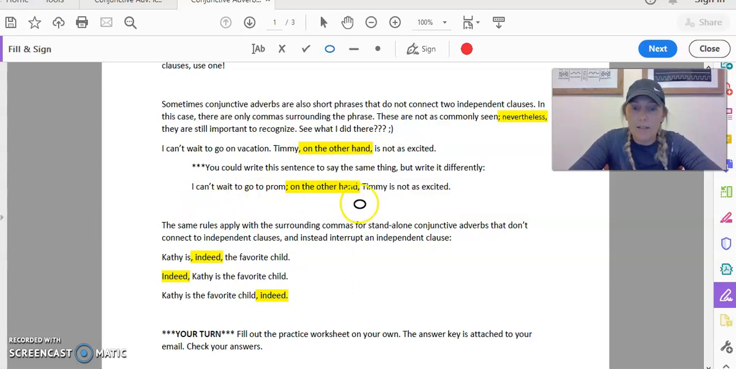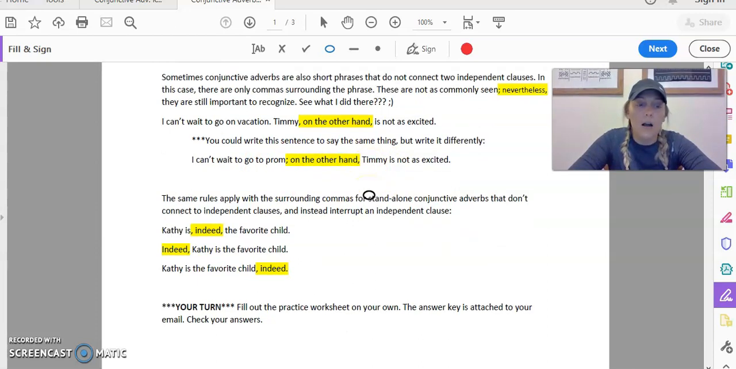On the other hand, is this a conjunctive adverb starting this independent clause? So you would put on the other hand, comma, Timmy is not as excited. So Timmy is not as excited. That's a complete sentence. I can't wait to go to prom. That's a complete sentence. You have your conjunctive adverbial phrase right here in the middle of it, connecting those two complete sentences. So you need a semicolon and a comma.